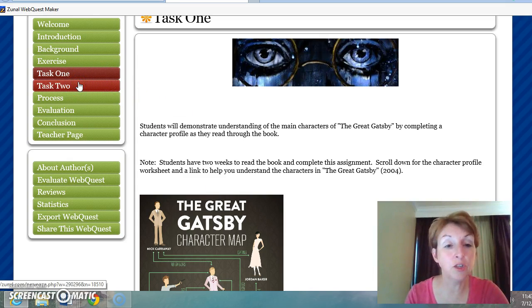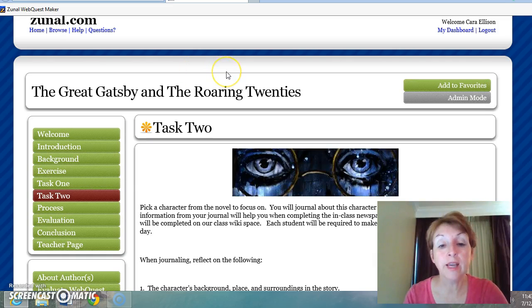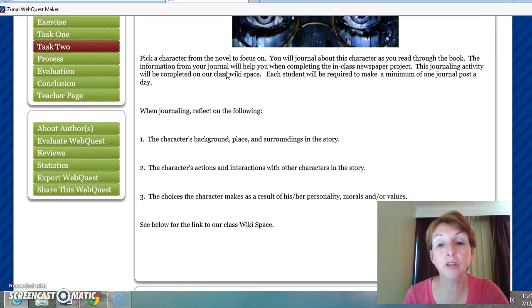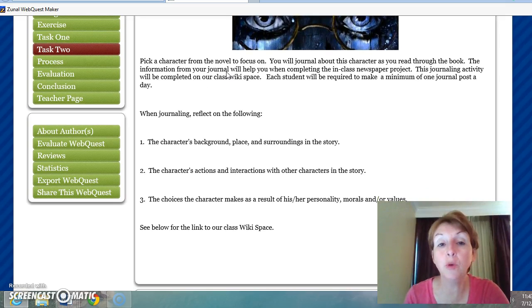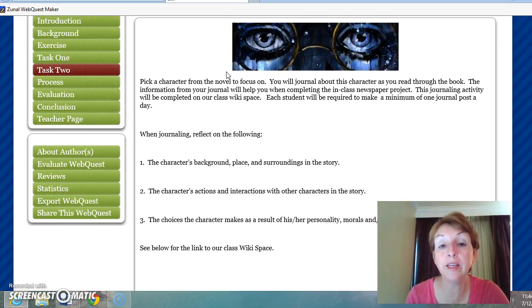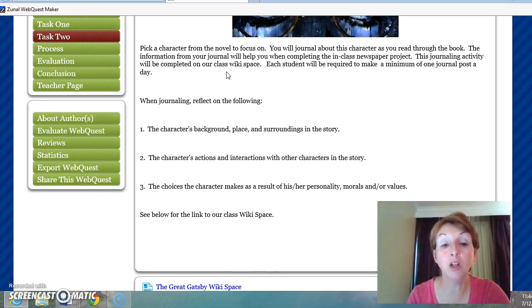Moving on to task two. Task two has to do with our journaling project. Basically, what I've done is I've set up a wiki space so that you can journal and reflect on the following three elements: the character's background, place, and surroundings in the story; the character's actions and interactions with other characters in the story; and the choices the character makes as a result of his or her personality, morals, or values.